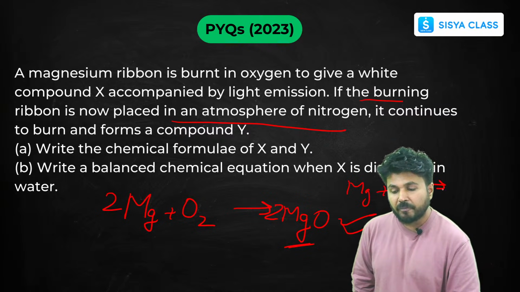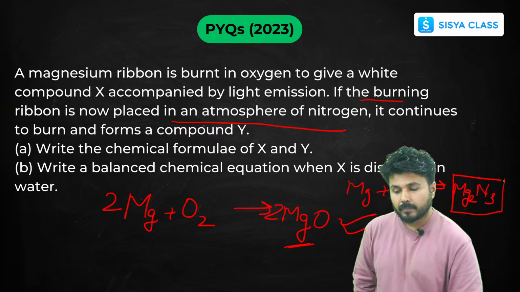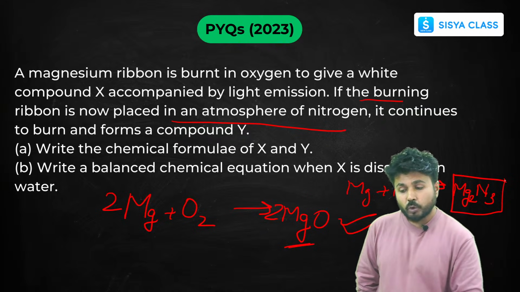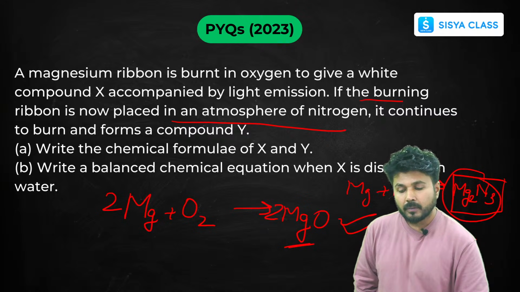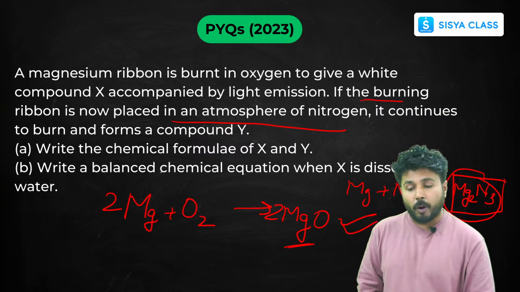Into it will be formed Mg3N2. Okay, so it will be your magnesium nitride. So this is something new which we haven't learned. So you must know this magnesium nitride that is formed.